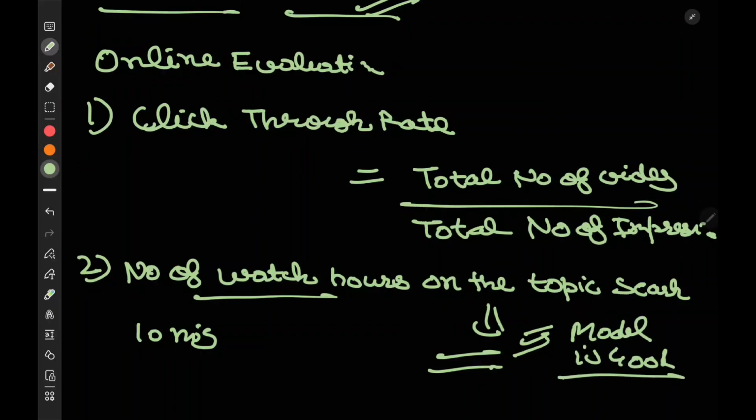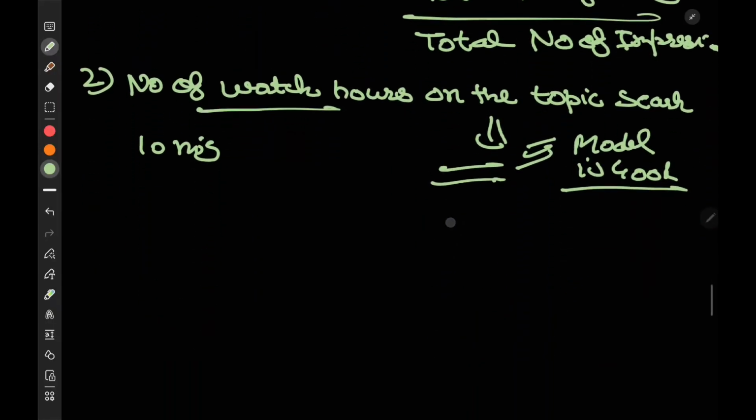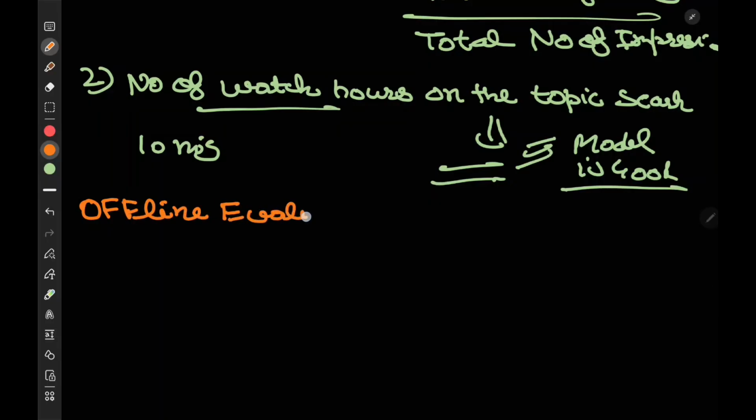Now, coming to how we measure the offline evaluation, which is quite important. For offline evaluation, there are two things. First, how do you measure the ranking quality?